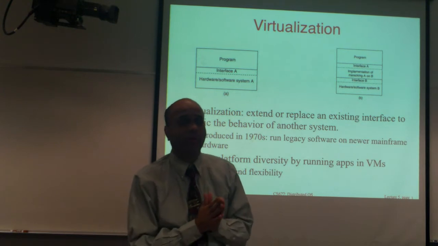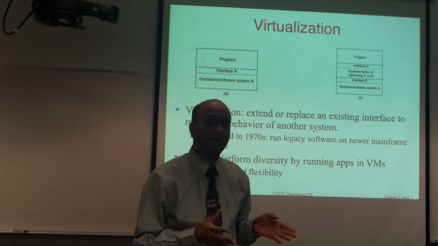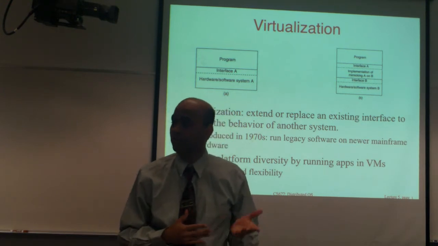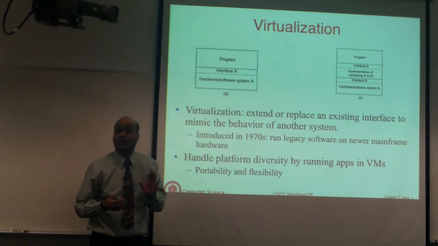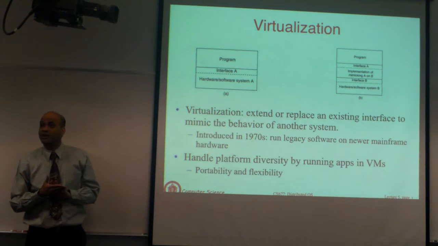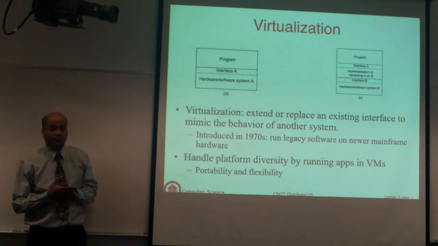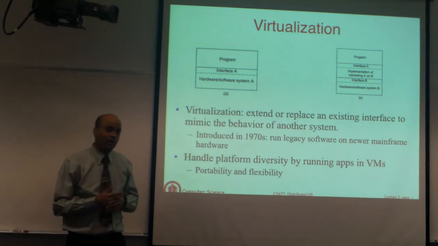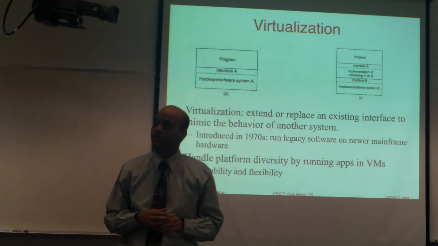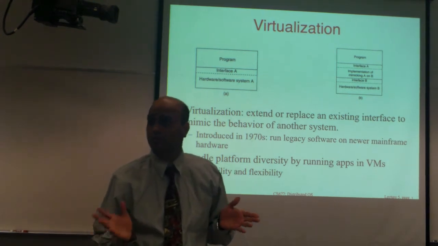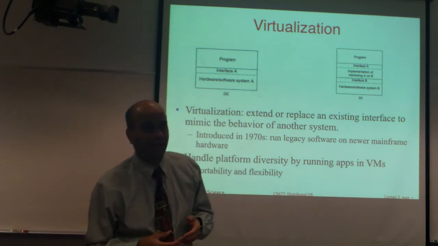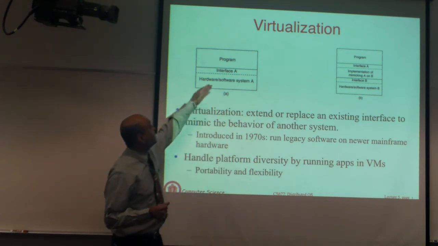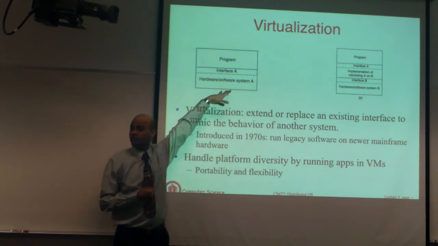IBM in those days was in the business of selling expensive mainframe computers to business clients. These machines would cost hundreds of thousands of dollars or millions of dollars. You can think of a large company like a bank or insurance company that has bought an expensive piece of machine hardware from a vendor like IBM, and has written some applications that run on top of that machine.